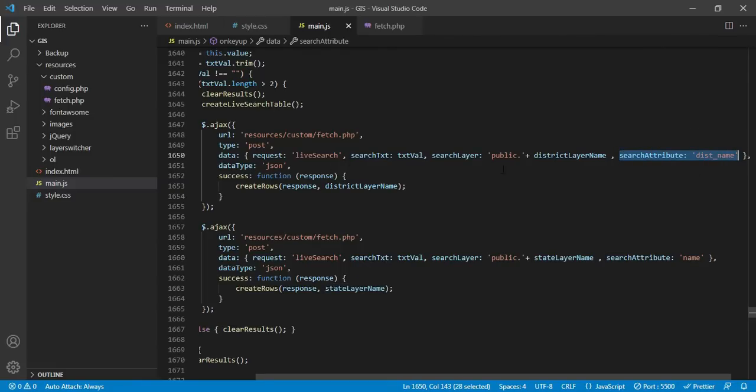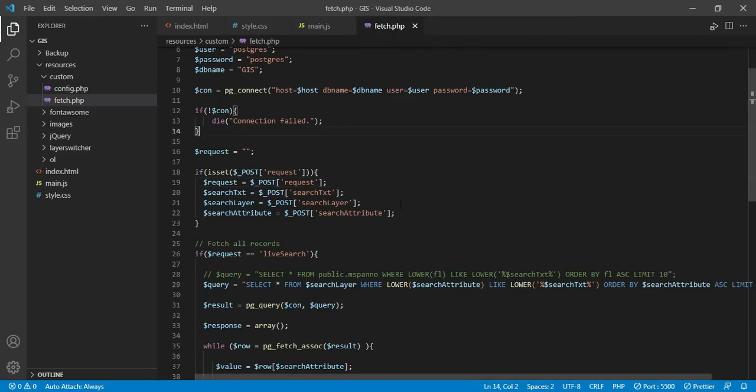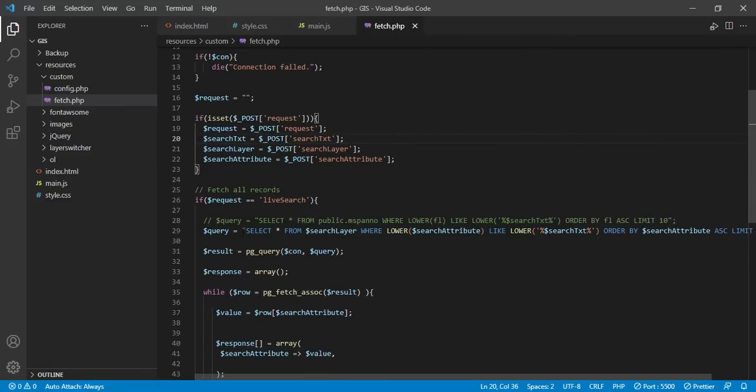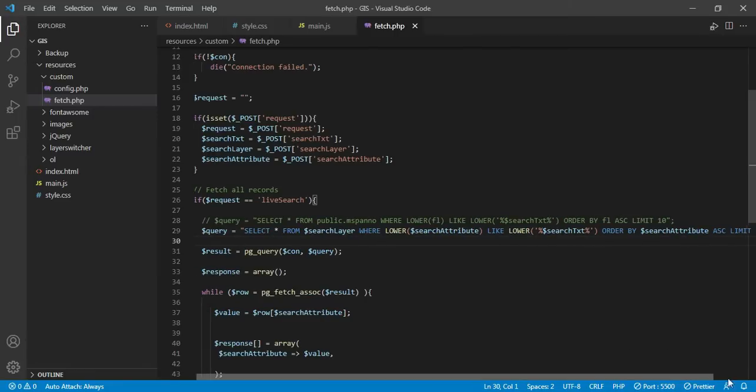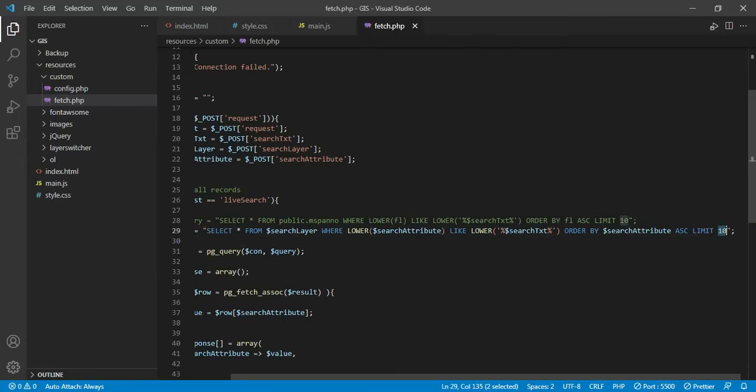So I have provided all the information that is reaching to this place, and you can see finally I am making a SQL query, select star from this particular layer where attribute is like whatever the user has typed. I am using the like parameter so that any matching records will be fetched, and I am ordering it ascending by attribute value, and then I am fetching only the first 10 matches.